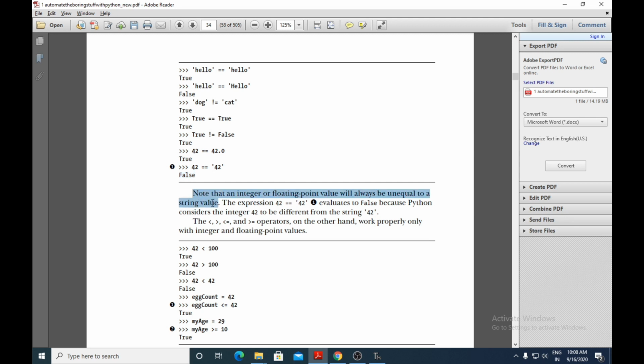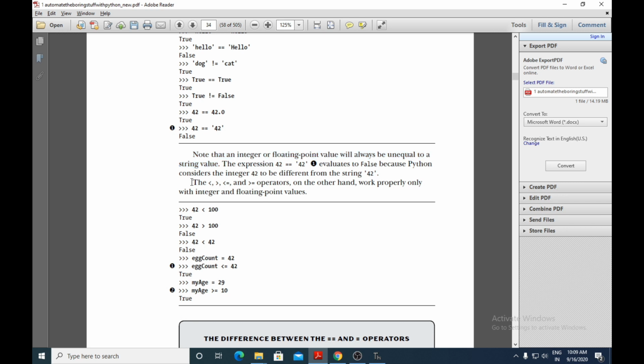Note that an integer or floating point value will always be unequal to a string value. Integer and float will be equal to each other, but an integer or float will not be equal to a string value. Therefore, the expression 42 double equals to string 42 evaluates to false, because Python considers the integer 42 to be different from the string 42.